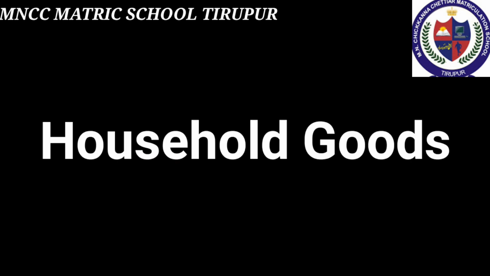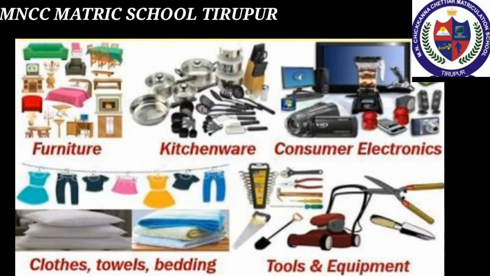We'll see about household goods. There are some products that we use in our house. The goods that are found in a house permanently are called household goods. For example, furniture, kitchenware, consumer electronics, clothes, towels, bedding, tools and equipment.